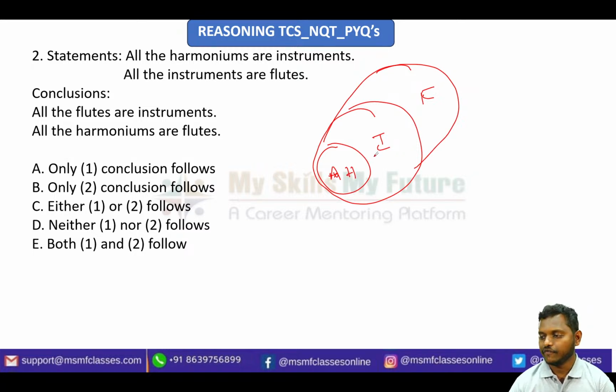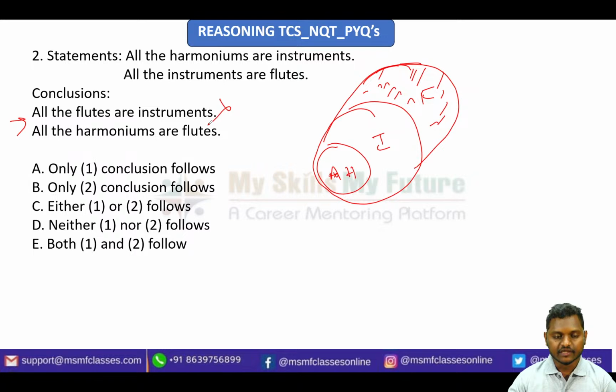If you are okay with the diagram, immediately jump to the conclusions. See here, all the flutes are instruments. So here the bigger part is flutes, and I can clearly see this part is not instruments, right? So I cannot conclude this first statement, so this is wrong. Is it clear? Right.